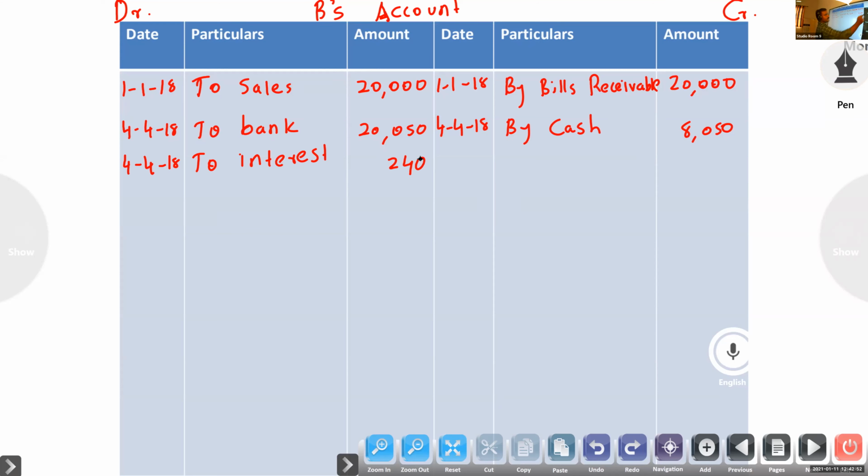Next, Anjo, by bills receivable. Bills receivable account to B, so by bills receivable. Next, Aparna.